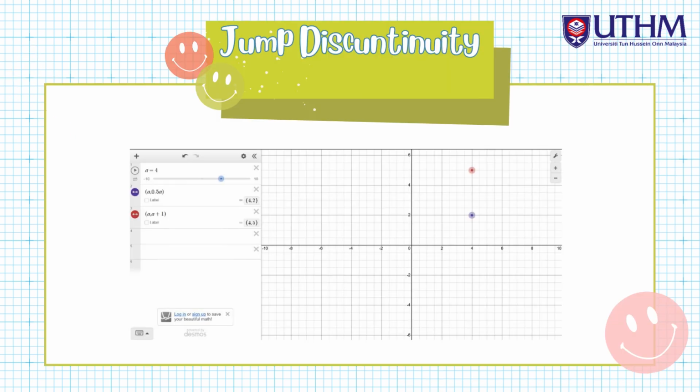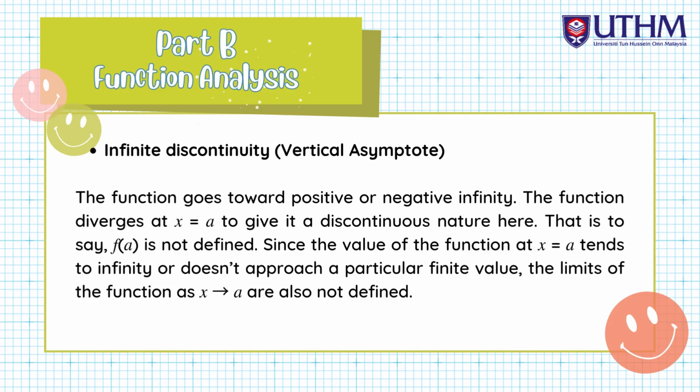This is the graph we got for the jump discontinuity. So the last is infinite discontinuity, vertical asymptote. The function goes toward positive or negative infinity. The function diverges at x equal a to give it a discontinuous nature here. That is to say, f(a) is not defined.